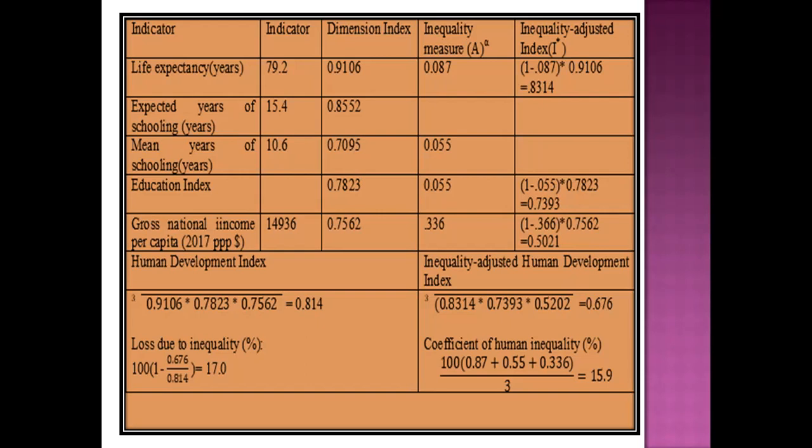Mean years of schooling is 0.55, and the education index is also 0.55. And for the gross national income, the Atkinson index value is 0.336.